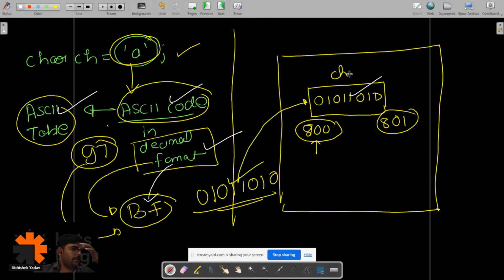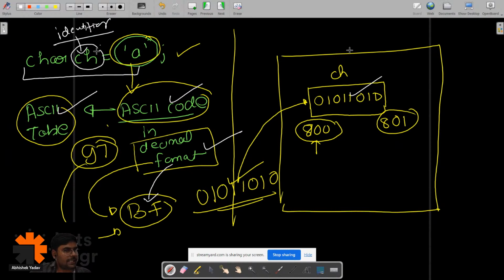Batman is asking, hey, are identifier and variable the same? So basically, Batman, this is a way of creating a variable. You know what a variable is? A variable is a named memory location to store some data in it so that we can use the data again and again. And this name is an identifier. This name is saying, hey, ch is an identifier, and it is saying here ch is a variable of character data type. Okay, Batman? Yeah.